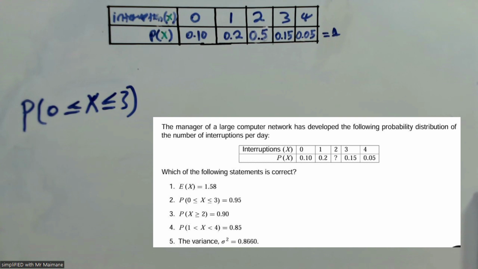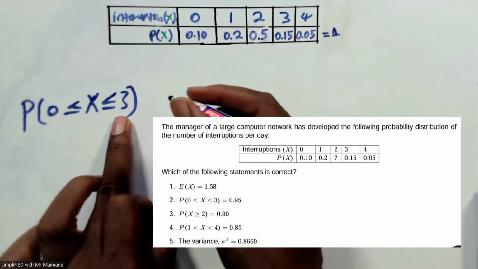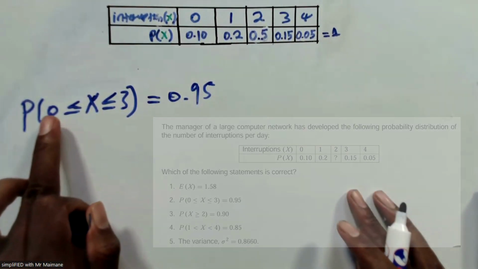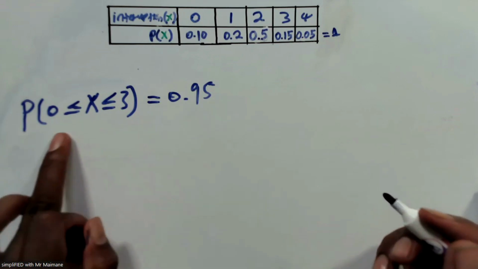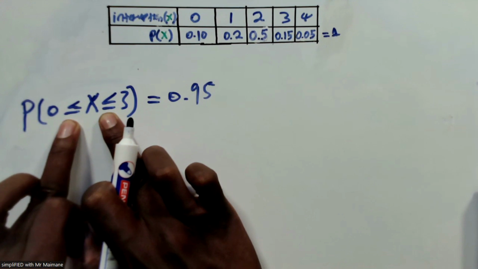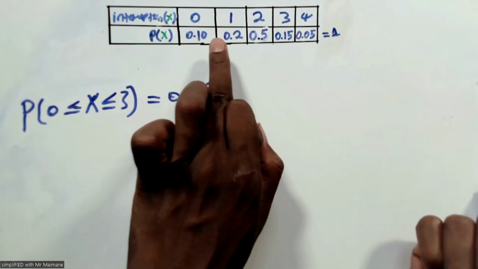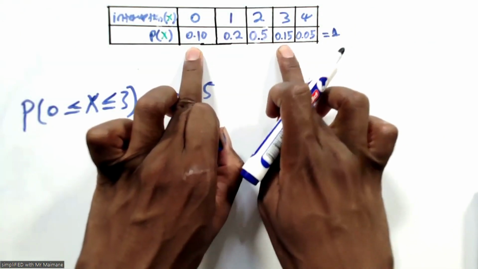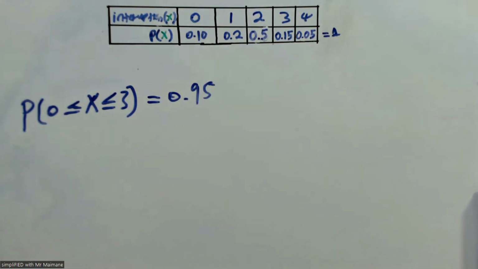So the second one, they're saying the probability between 0 and 3 is 0.95. The probability between 0 and 3 on this table is 0.95. To get the probability between 0 and 3, you can see there's an equal sign underneath the greater than sign. So meaning we include both 0 and 3. So we're just going to add the probability for 0, the probability for 1, the probability for 2, and the probability of 3, because between 0 and 3, 3 is included and 0 is included. So this is how I'm going to put it.